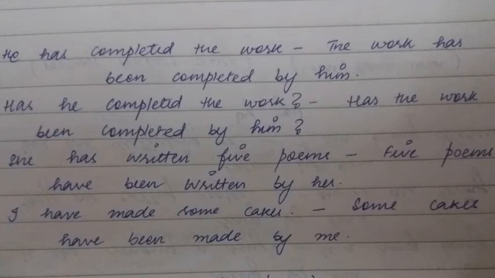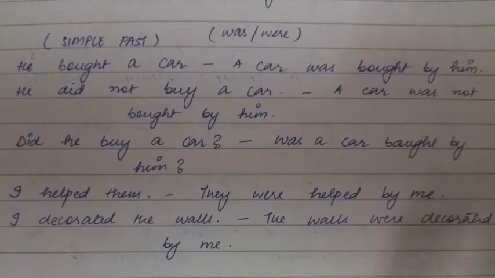Now let's move on to simple past. He bought a car. A car was bought by him. He did not buy a car. A car was not bought by him. Did he buy a car? Was a car bought by him? I helped them. They were helped by me. I decorated the walls. The walls were decorated by me.